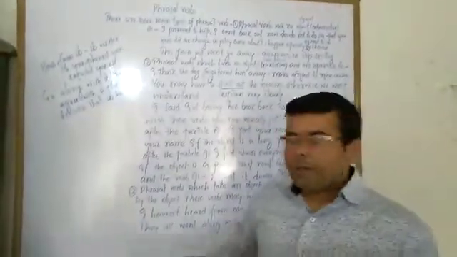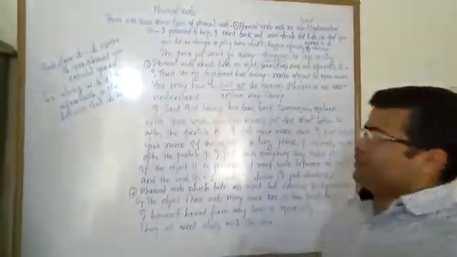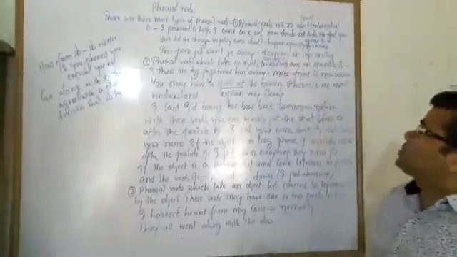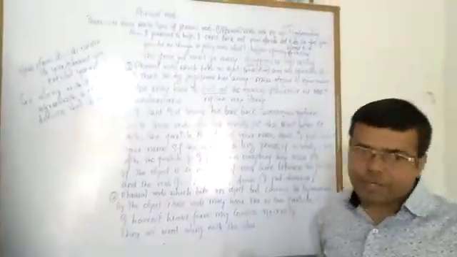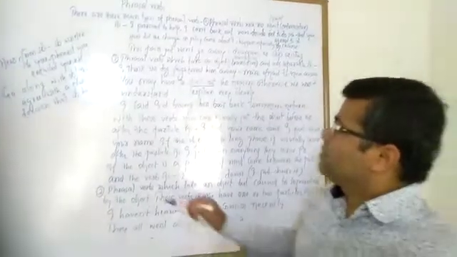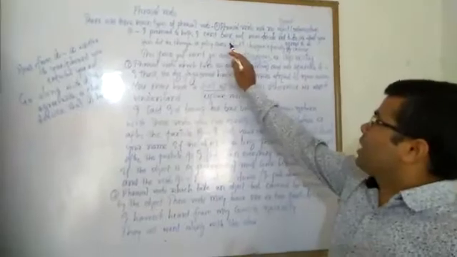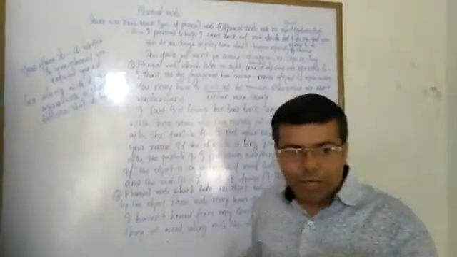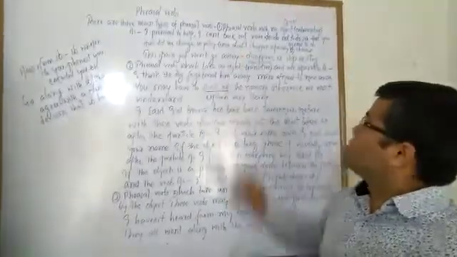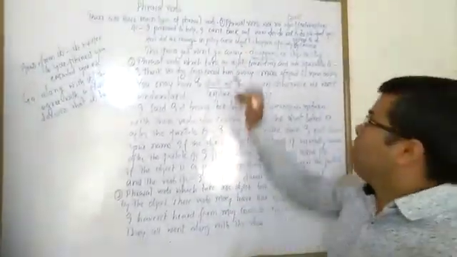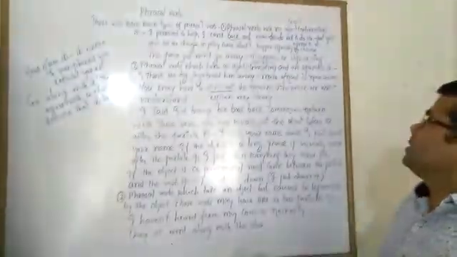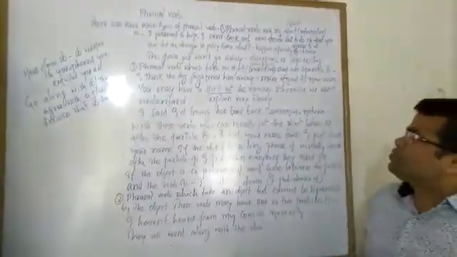Phrasal verbs, there are three main types of phrasal verbs. Phrasal verbs with no object means intransitive. For example, I promise to help, but I can't back out now. Here, back out is a phrasal verb, means decide not to do something that you agreed to do.